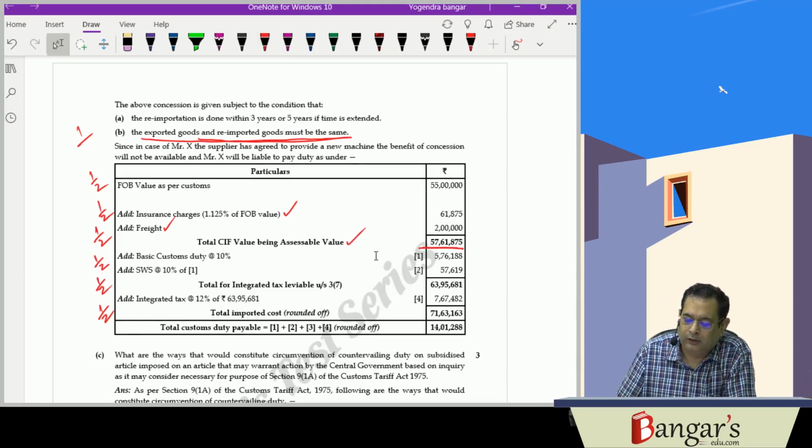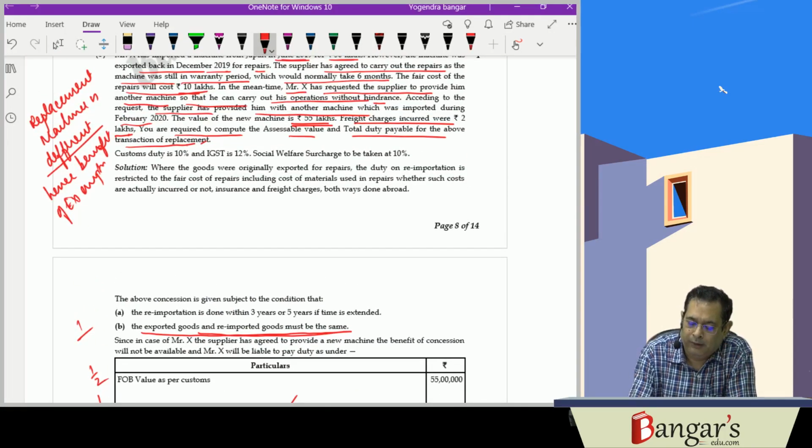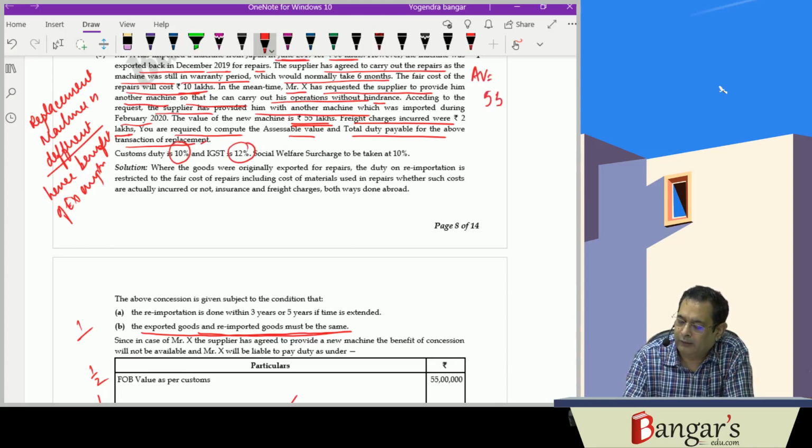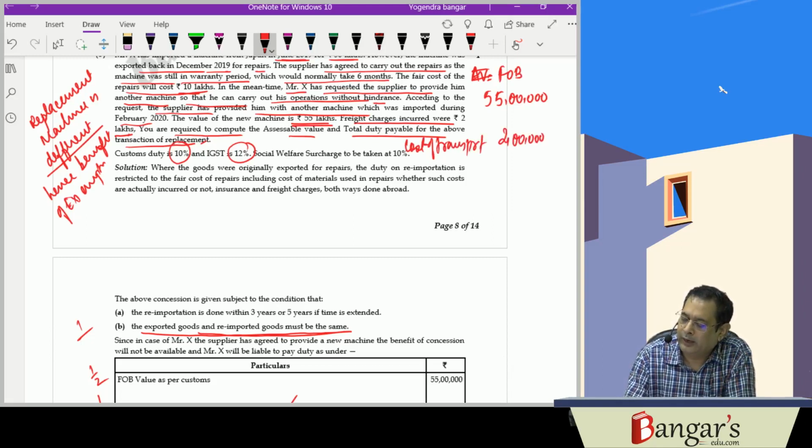Basically, what is the basic customs duty here? Basic customs duty is 10%, IGST is 12%. So the assessable value works out to be 55 lakh rupees, that is the FOB value. We will be adding cost of transport. It has been provided in the question. Cost of transport is 2 lakh rupees, and cost of insurance will be 1.125% of 55 lakh rupees.